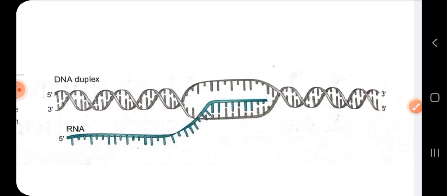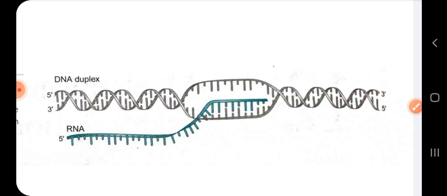The fourth difference is that transcription, although it is an accurate process, is less accurate compared to the replication process. If you are comparing the accuracy, how accurately nucleotides are incorporated into the growing chain using the parent DNA strand as a template, transcription is not as accurate as replication.